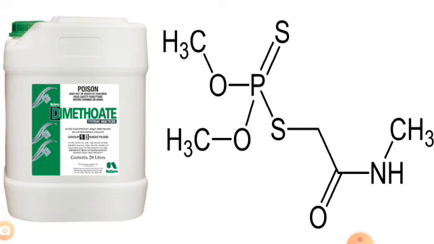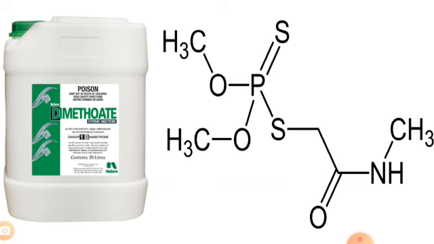Then the third one is dimethoate. Here is the structure of the dimethoate compound. This is methyl phosphorus dithioate. Properties: it is a white crystalline solid, melting point is 51 degrees centigrade. It is soluble in organic solvents and also soluble in water. Uses: because of its water solubility, it has proved especially useful as a persistent systemic for fruit larvae and for side dressing of soil about plants.